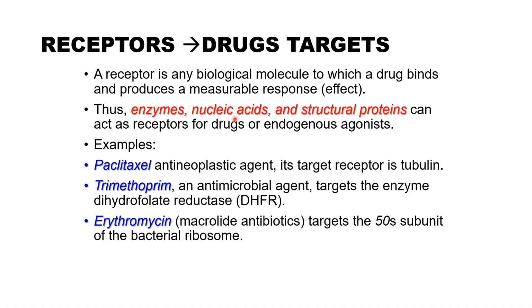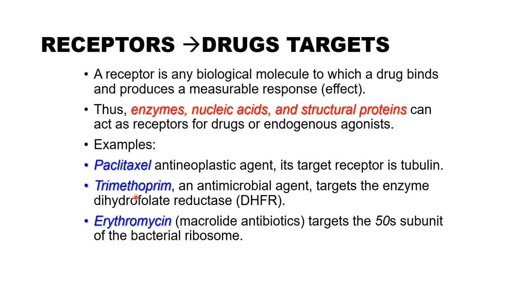These are the examples of macromolecular receptors, such as enzymes, nucleic acids, which are the DNA or RNA, and structural proteins, such as in the case of paclitaxel, which is an antineoplastic drug targeting tubulin, which is one of the structural proteins.